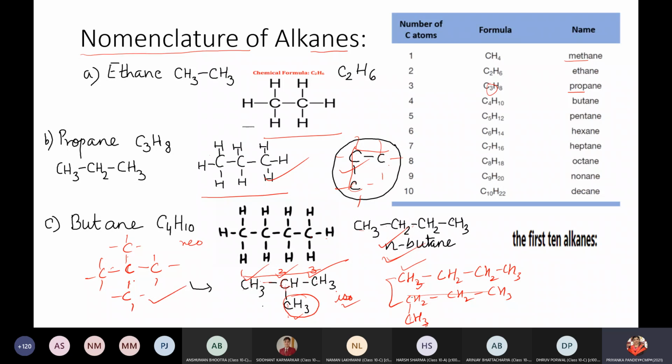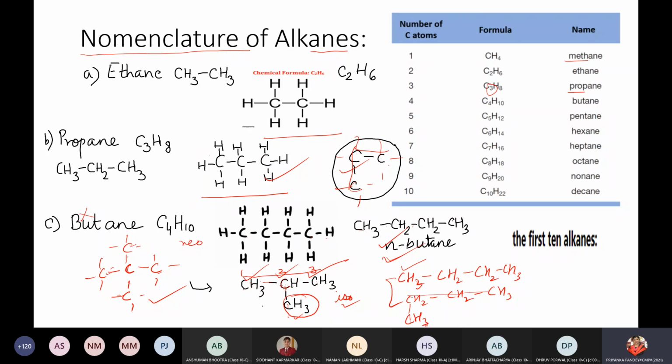We have to start with pentane because it needs at least 5 carbon atoms. This is a central carbon atom. 1, 2, 3, 4. All four sides it should be surrounded with the next carbon atoms. Right, children? So if you talk about normal arrangement, they have the naming being done like normal, iso, and neo.